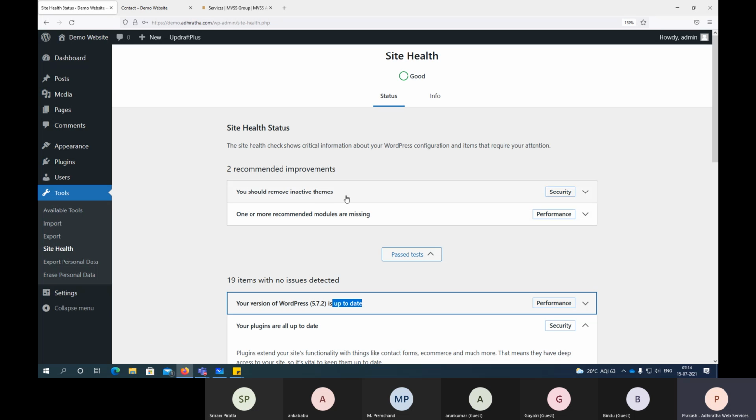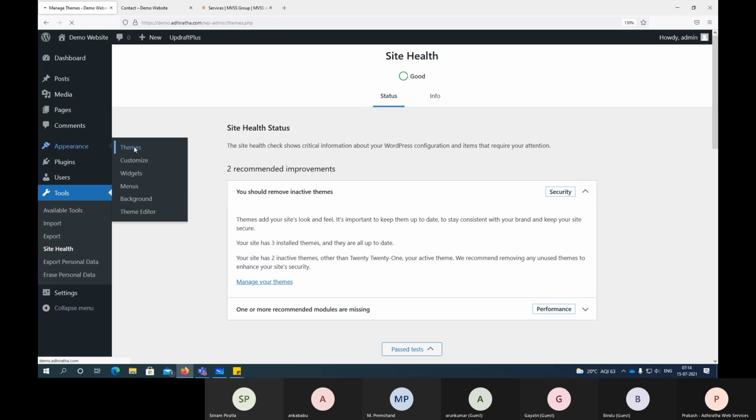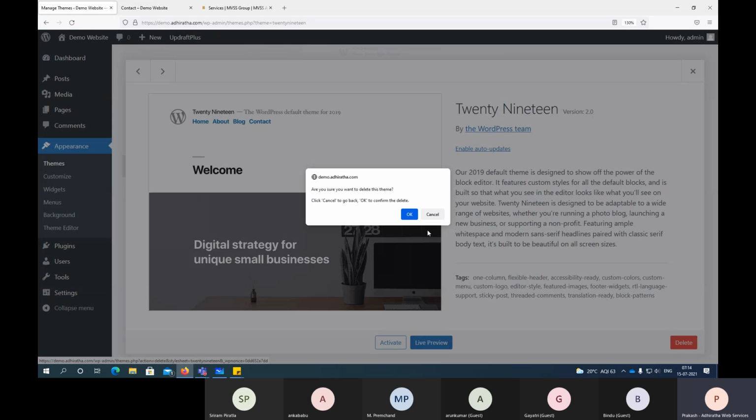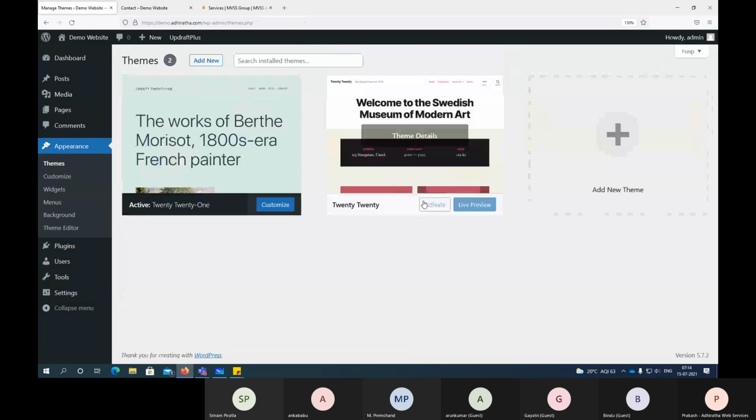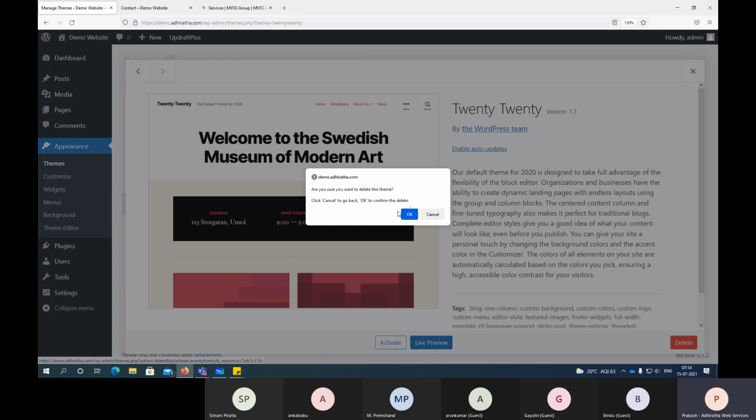Now in this one, it is asking us to check a few things. Like one is, remove the inactive themes. Now what I can do, I can go to appearance, themes. Now this theme we don't want, so I can delete it, right? Then again this theme also, it is an old one, and we don't have the intention to use it, right? So I can delete it.